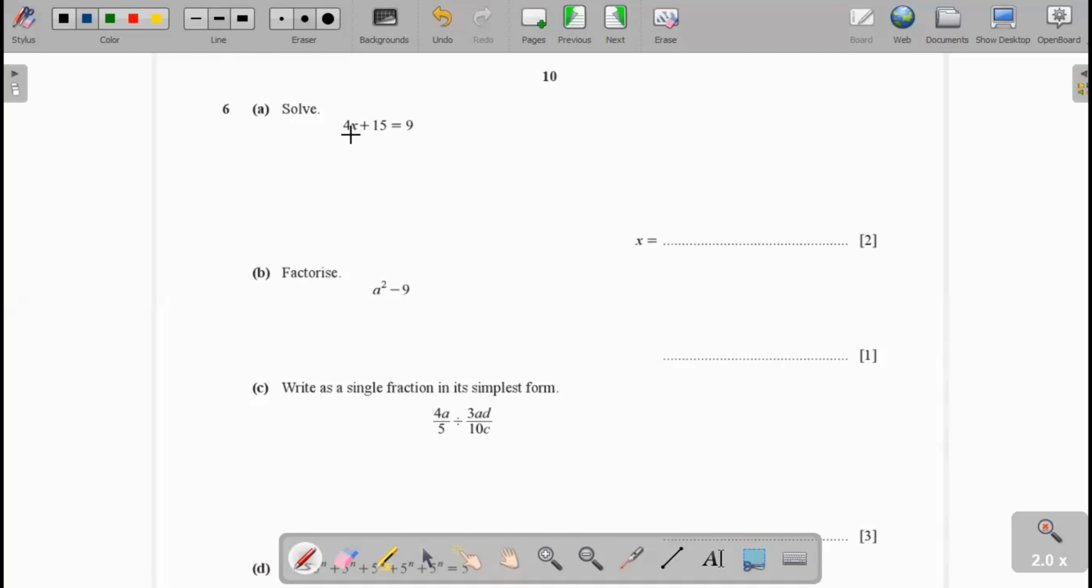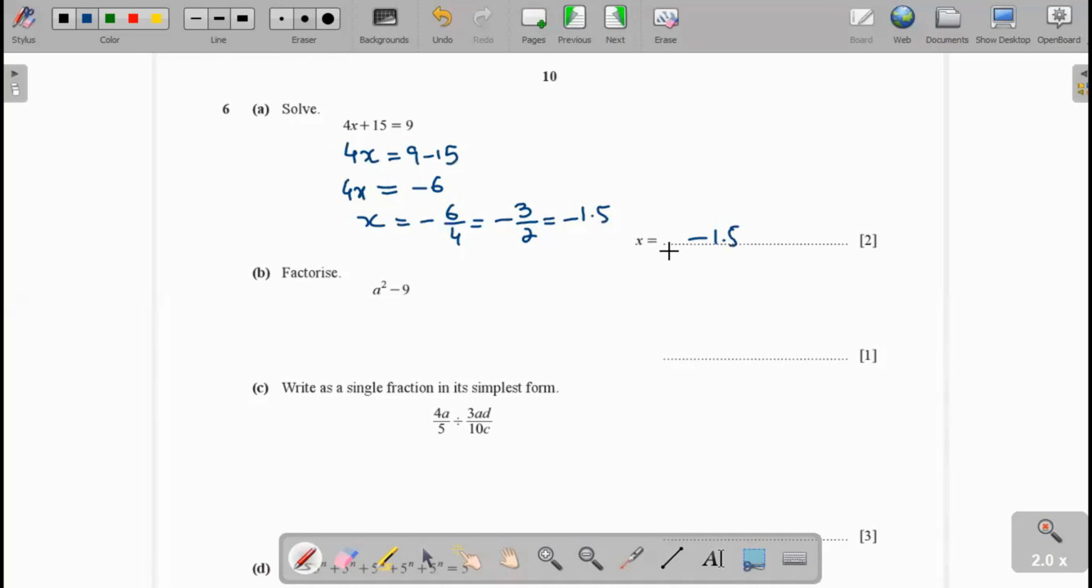Question 6, part A, solve 4x + 15 = 9. Therefore, 4x = 9 - 15, which is equal to -6. So 4x = -6, x = -6/4, and that is equal to -3/2. We can write it as -1.5.